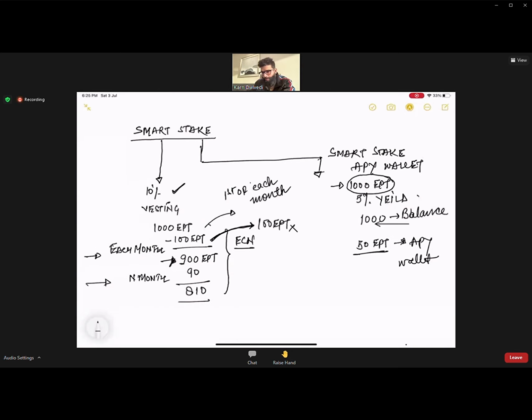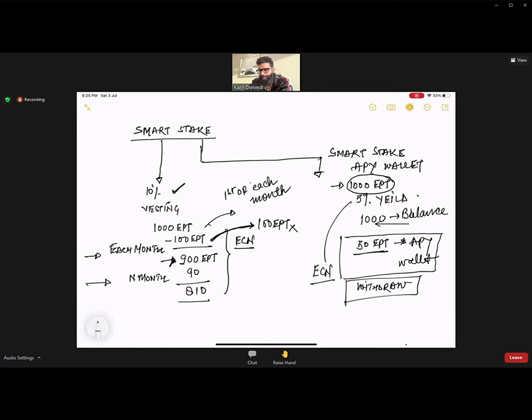If you are not withdrawing, then you are getting this 5% yield, and it goes to your APY wallet. And here you have the withdraw button open, always open. You can withdraw anytime you want, and this 5% yield will come to you in ECN.